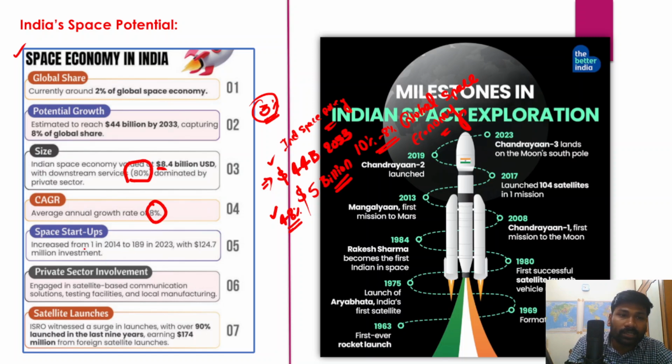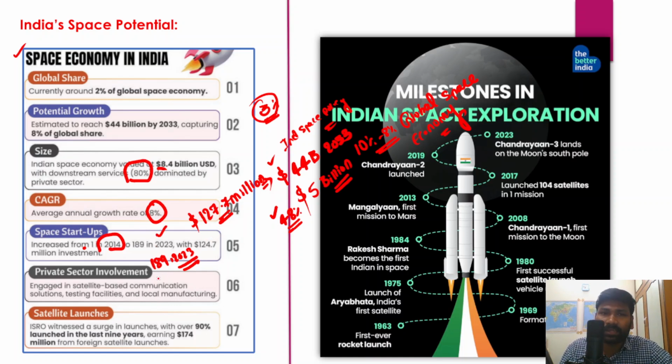Space startups increased from 1 in 2014 to 189 in the year 2023, with an investment of 127 million, right? So the total number of Indian space startups is 189.